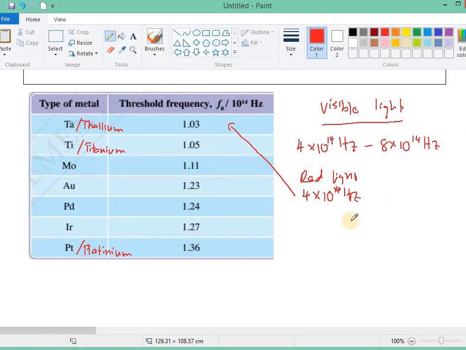So basically, if the photon has a higher frequency than the threshold frequency, then the extra energy will give the electron kinetic energy. So the higher the frequency of the photon, the greater the kinetic energy of the photoelectron.